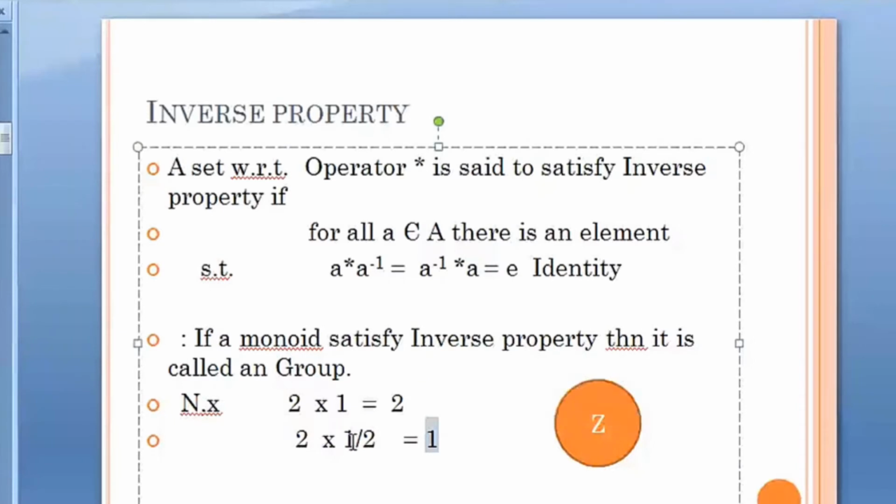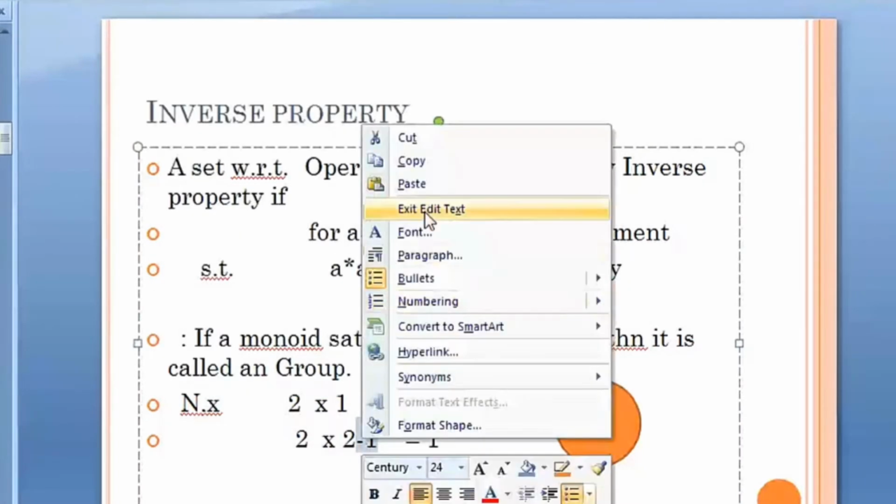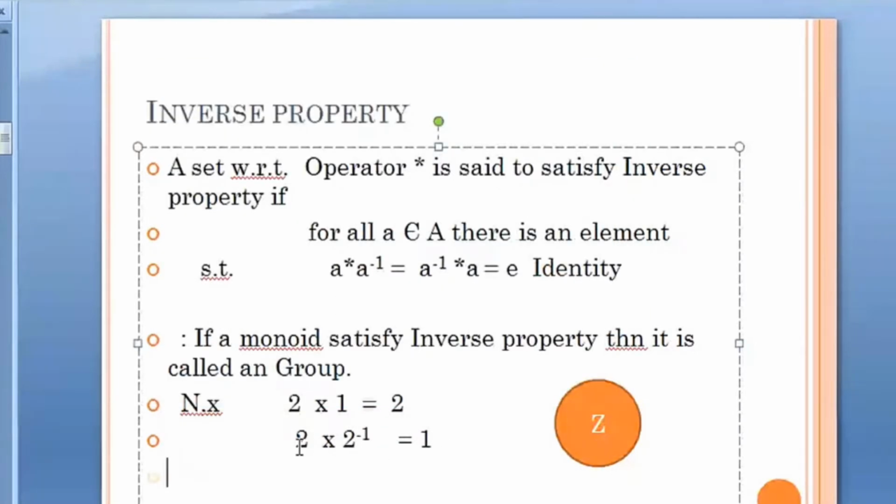That means this is nothing but the inverse of 2, which I can write as 2 raised to minus 1. Now, whether natural numbers have these kinds of elements: every element will have its own inverse. 3 will have a 3 inverse, 4 will have its inverse.